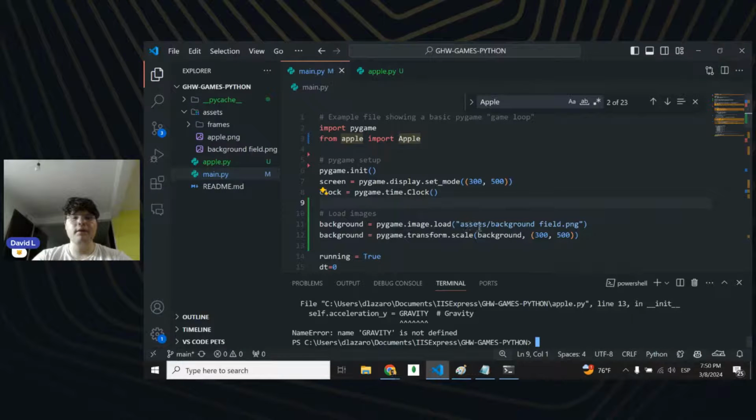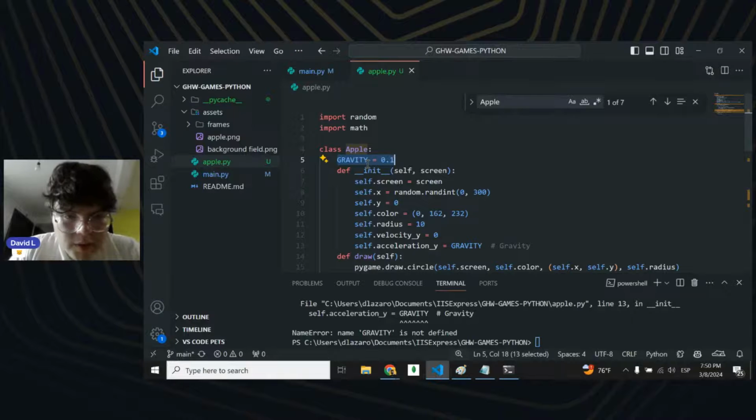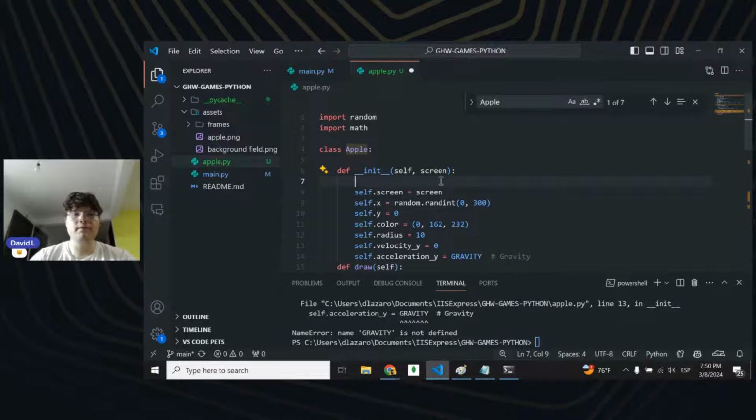Gravity is not defined. Can we have gravity here? Self.velocity of y is equal to gravity. Yeah, I'm just going to say self.gravity is equal to 0.1, and then this is going to be gravity.